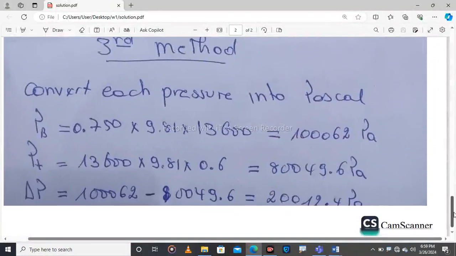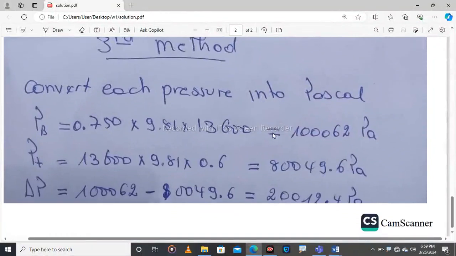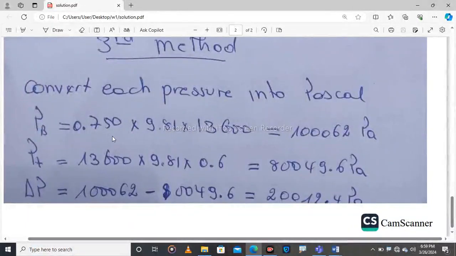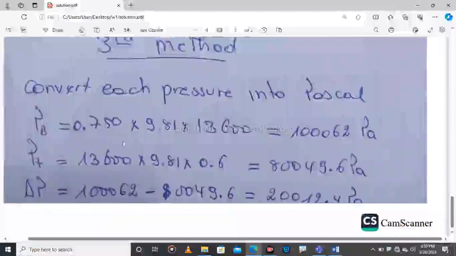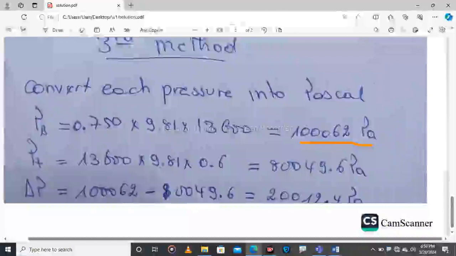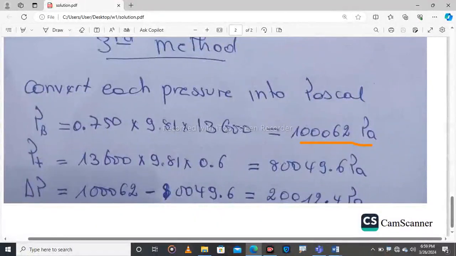We have even a third method. For the third method, convert each pressure into Pascal. The pressure at the base is 750 millimeters. Converted into meters, it will be 0.750 meters times gravity times the density of mercury. The pressure found here is the pressure at the base of the mountain, expressed in Pascal.